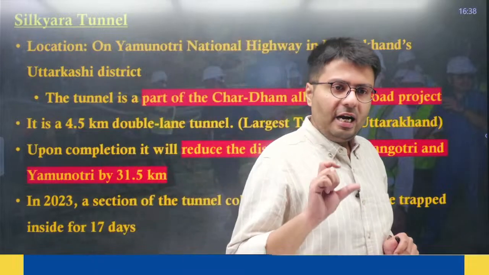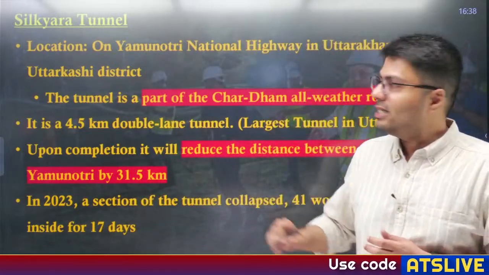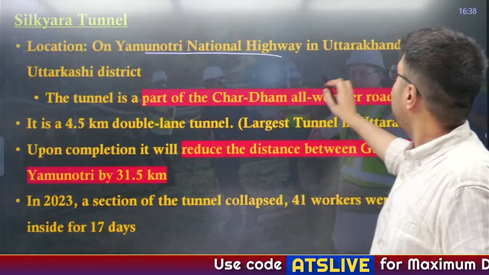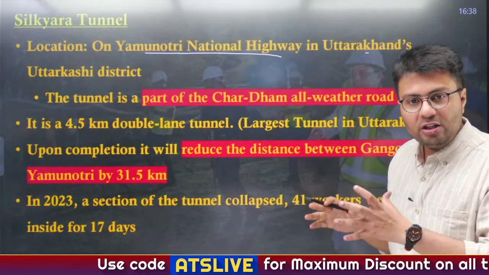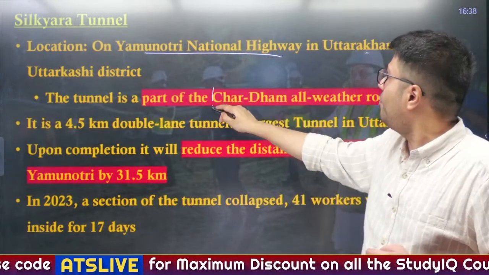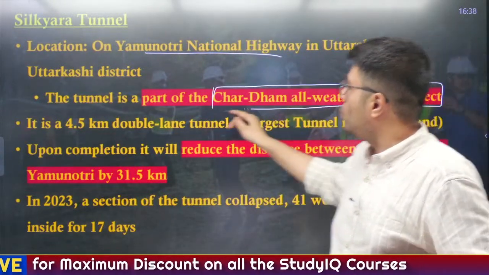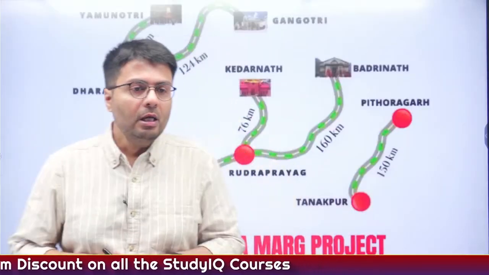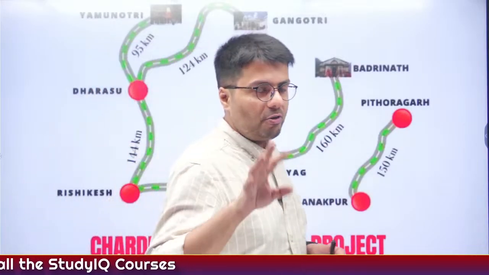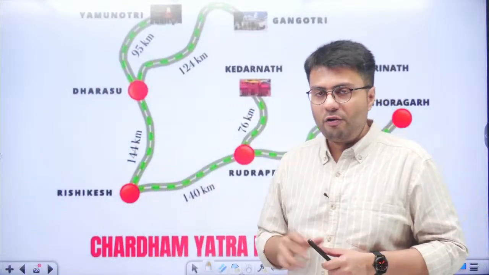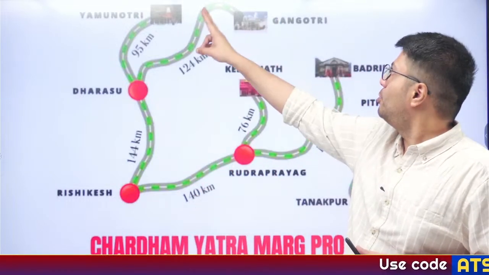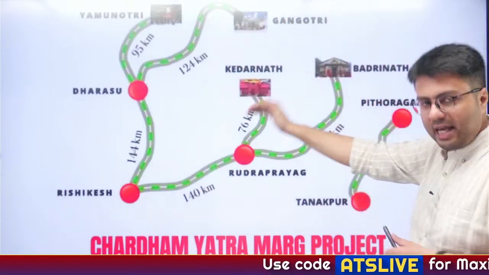Now let us understand a few details about this tunnel. It is located on the Yamunotri National Highway in Uttarakhand's Uttarkashi district. This tunnel will be a part of the Char Dham all-weather road project. What is Char Dham? Char Dham are famous religious centers located in the state of Uttarakhand. These are Yamunotri, Gangotri, Badrinath and Kedarnath.